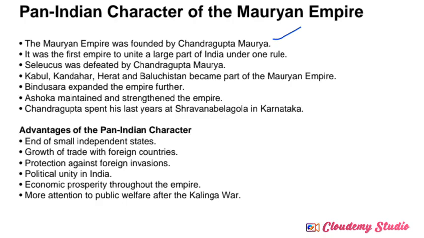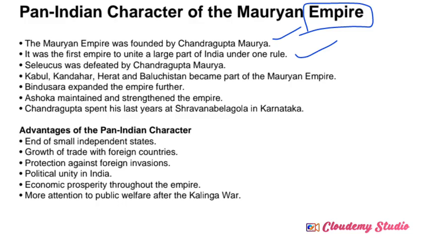Next, it was the first empire to unite a large part of India under one rule. What does it represent here? Under the Mauryan rulers, they captured many different regions of India and united all those different parts into a large whole. That we call an empire. Empire means a large or vast area covered, right? So that is one of the first empires.